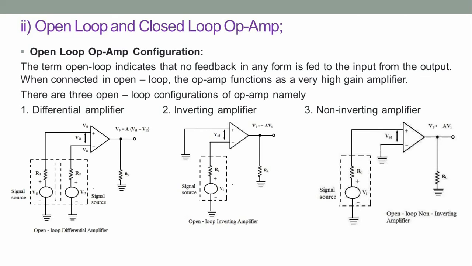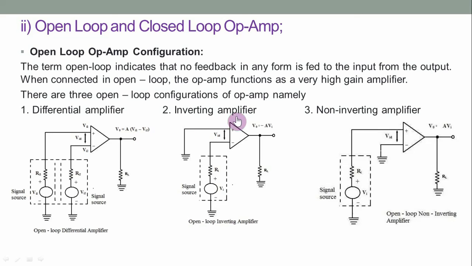Differential amplifier, where the inputs Vi1 and Vi2 are connected to the inverting and non-inverting terminals, and the output can be given as V0 equal to A, that is the open loop gain, into the difference of the two inputs Vi1 and Vi2.